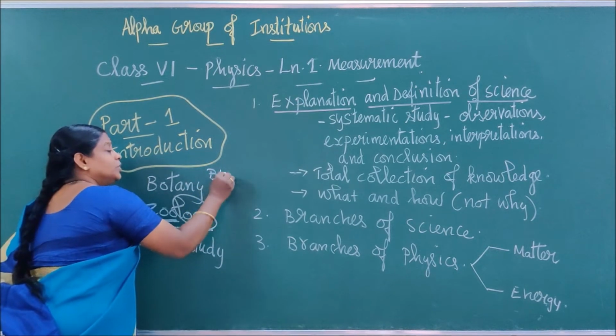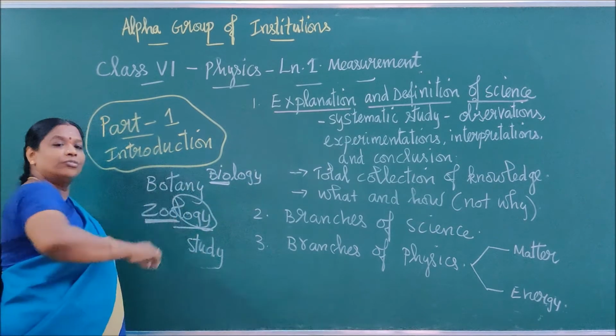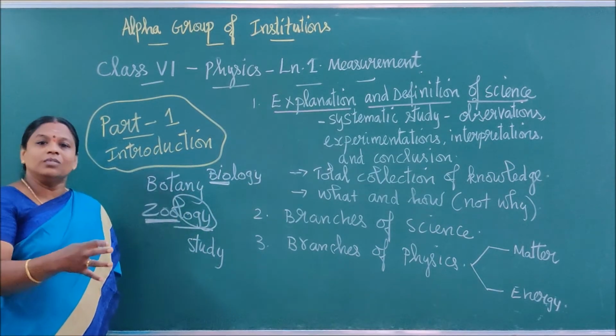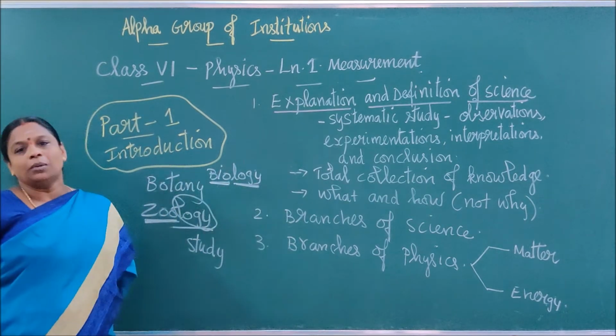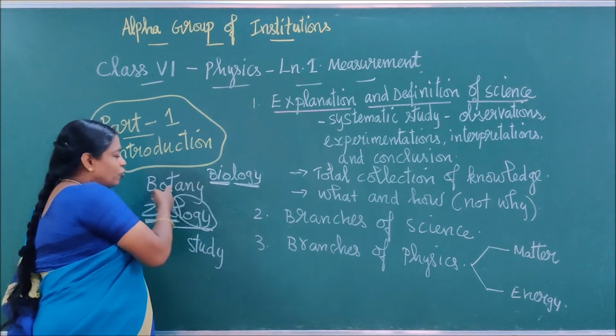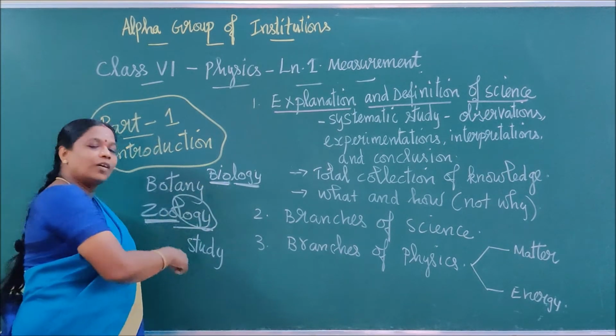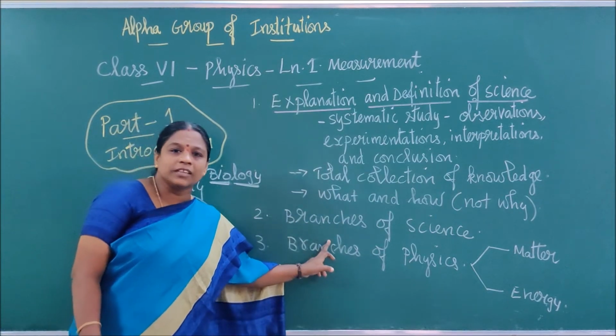Bio. See, biology. Bio means life. Anything which has life. The study about living things is called biology. It is divided into two types. Study of plants is called botany. Study of animals is called zoology. So clear, children, branches of science?